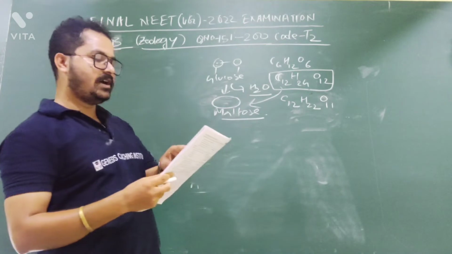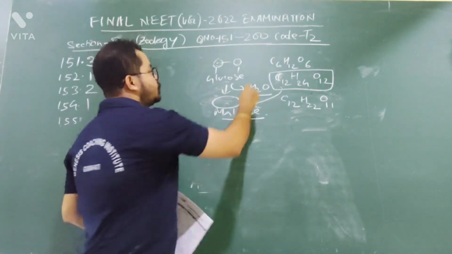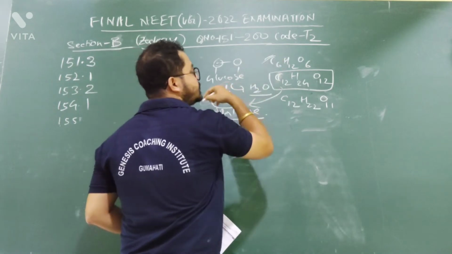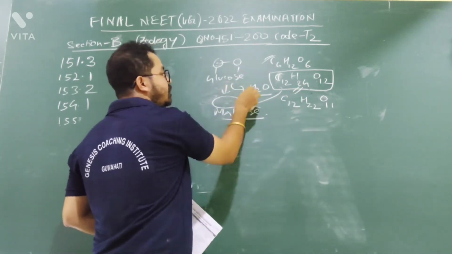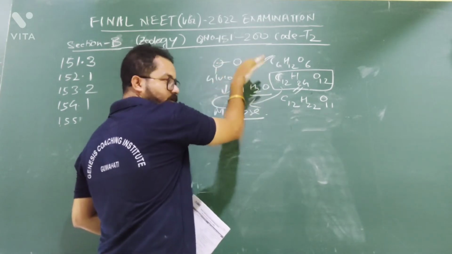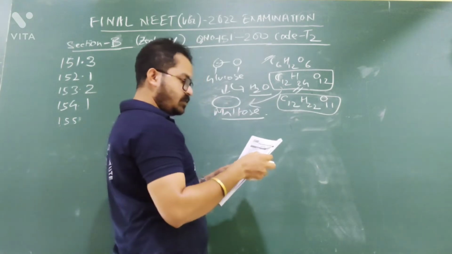So this one will be the formula of maltose. Two glucose units will be this one, but due to the dehydration of 1 water molecule, the formula of maltose will become this one. So option number 2 is the correct answer.